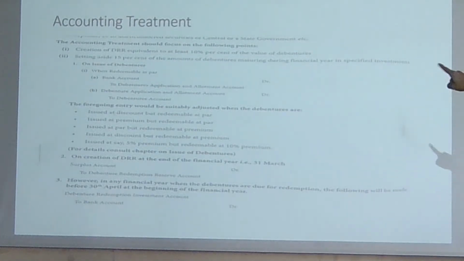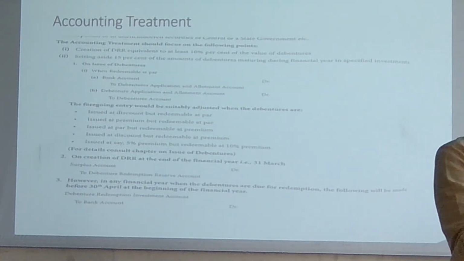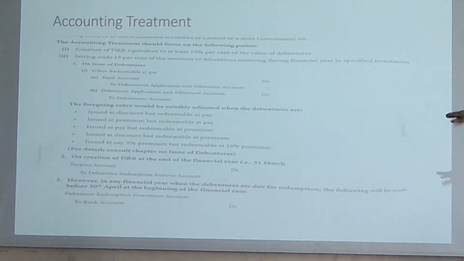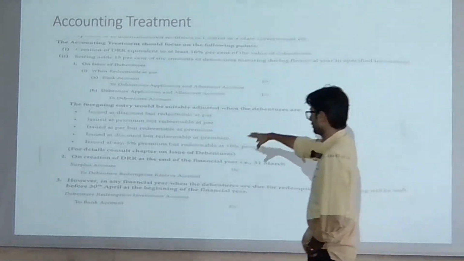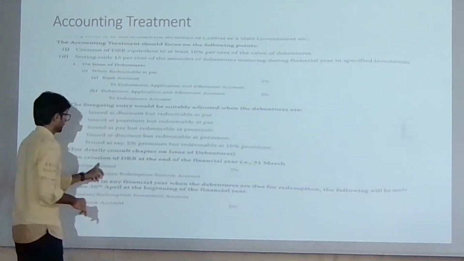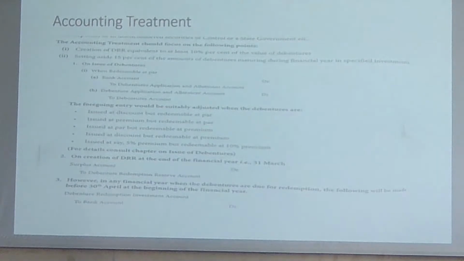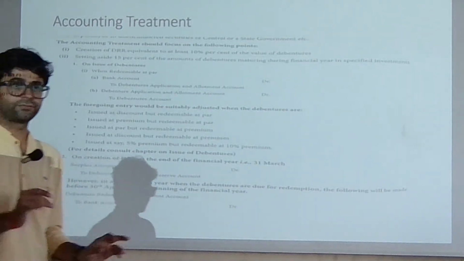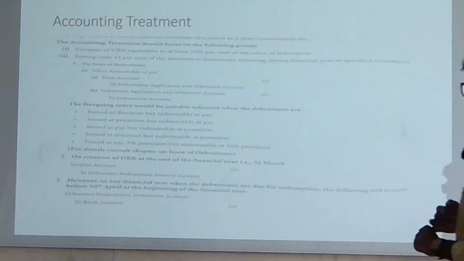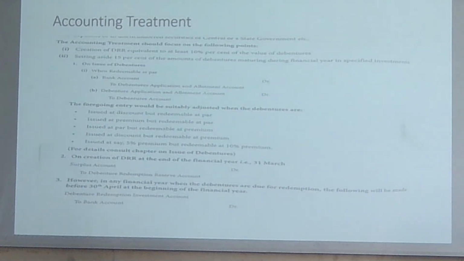So the point is, on issue of debentures, the same entries which you discussed in the last class with ma'am. You can see that, and then we will start later on. On issue of debentures: bank account to application and allotment, and then done. And then you will see here, let's talk about this: on creation of DRR at the end of the financial year, 31st March. So the surplus account is debited here. And you know P&L account, surplus account is debited, that means we are going to treat it as an expense. Yes or no?